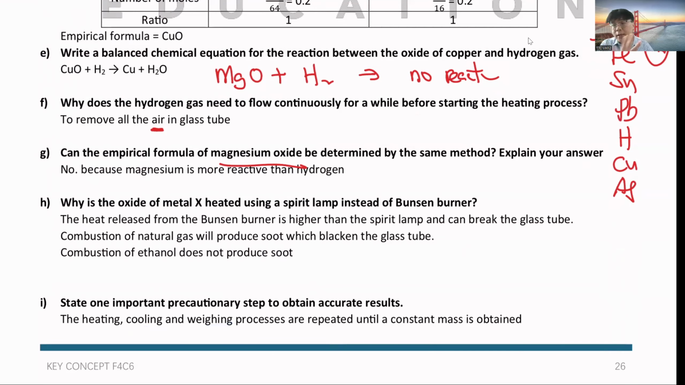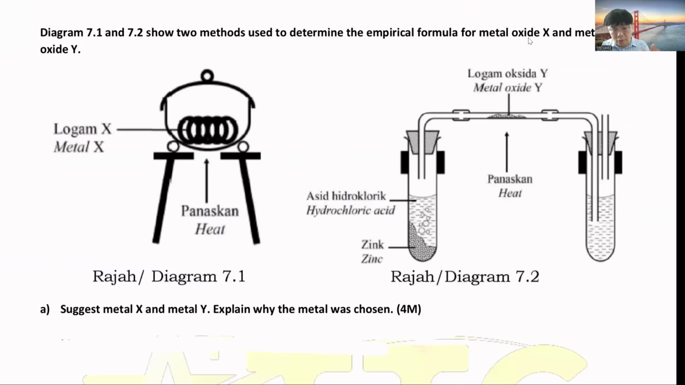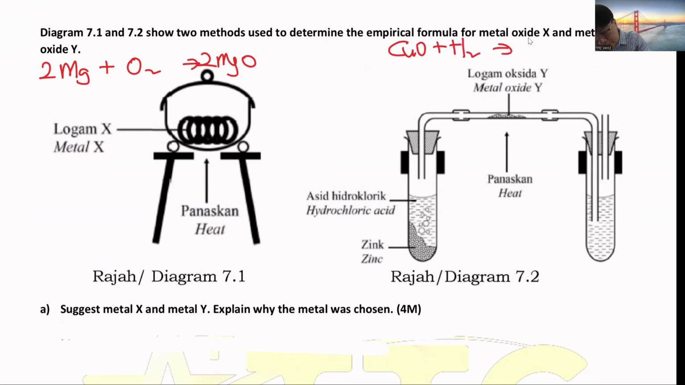Okay, so roughly you understand the difference between these two experiments. The essay might ask you the differences between these two. Now, let's say they give you one is metal X, one is metal Y. Then you need to know, this is your magnesium plus O2 become your magnesium oxide, balance equation. This is your copper(II) oxide plus hydrogen gas, and then become copper plus H2O.